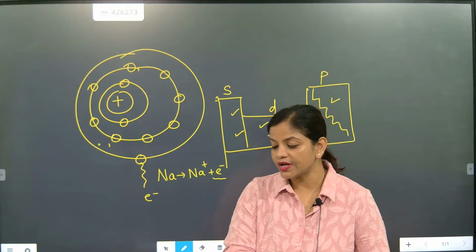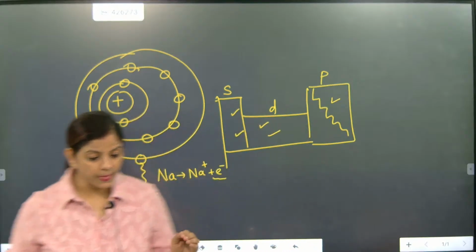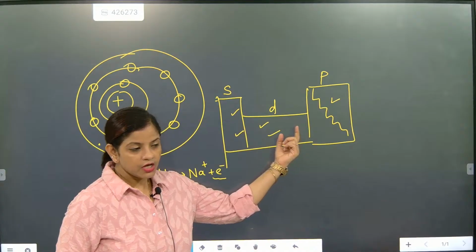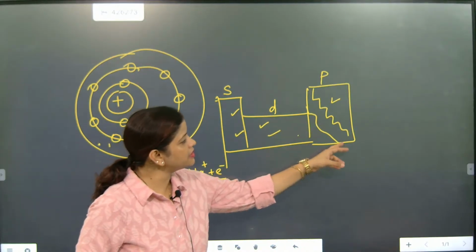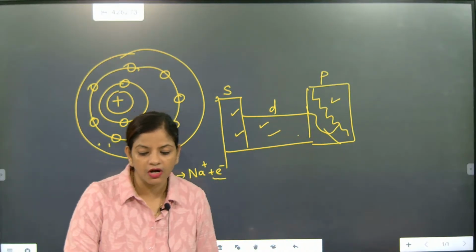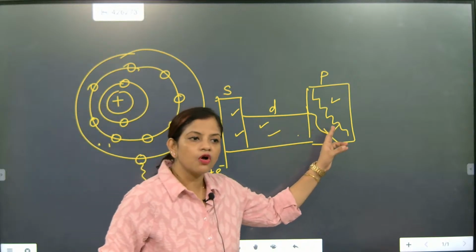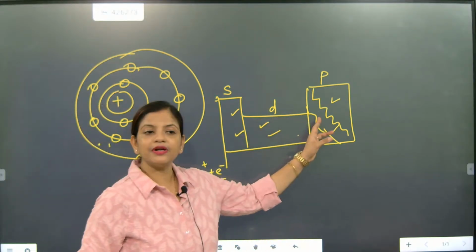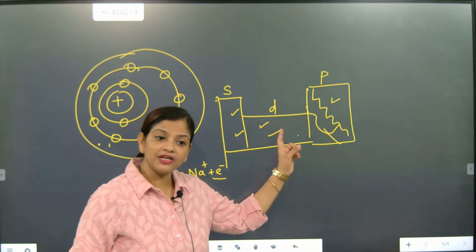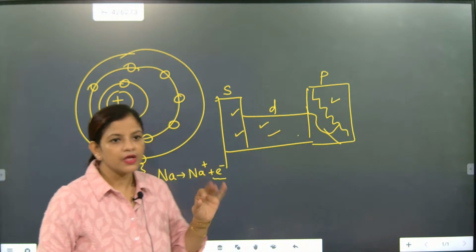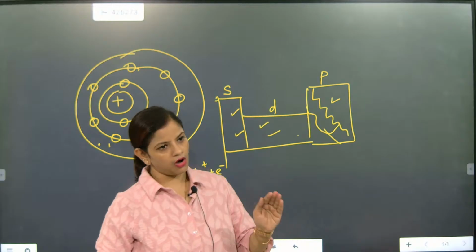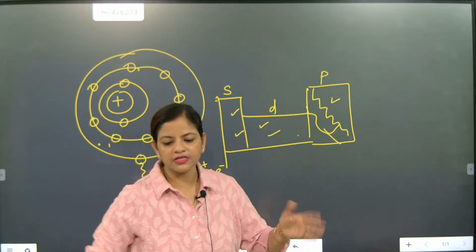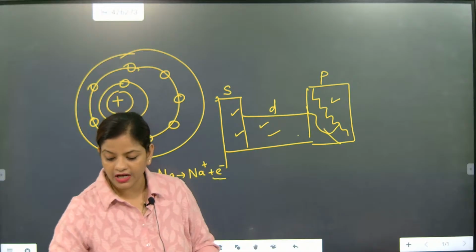In the periodic table, these are metal places, and these are called metalloids. Metalloids possess the properties of both metal and non-metal.